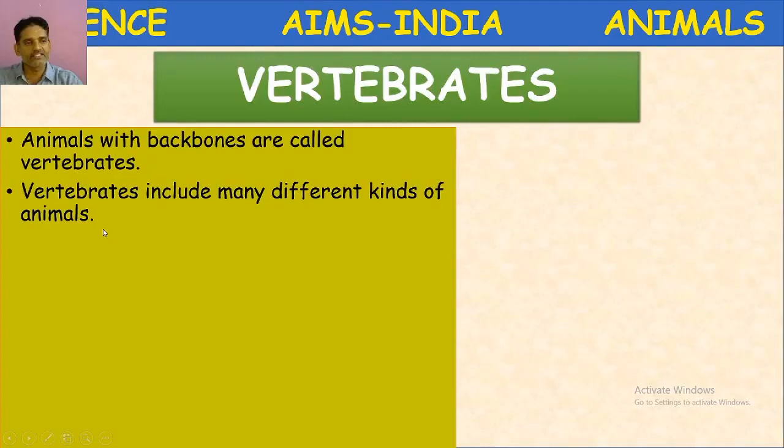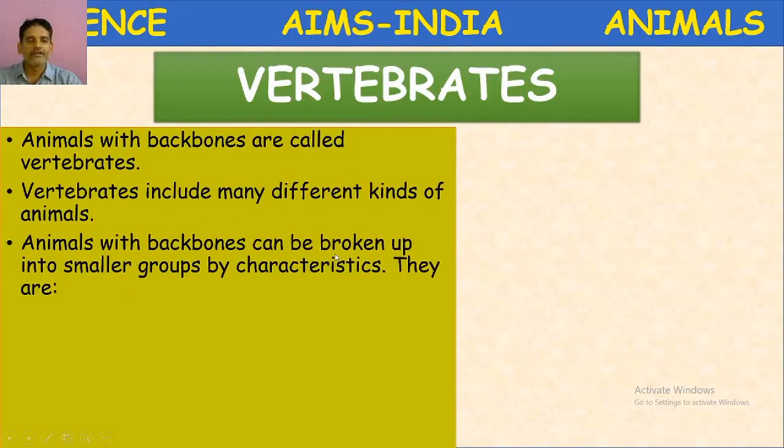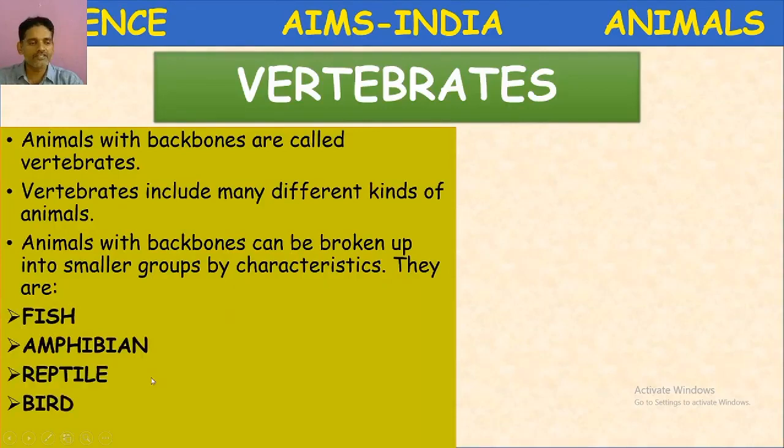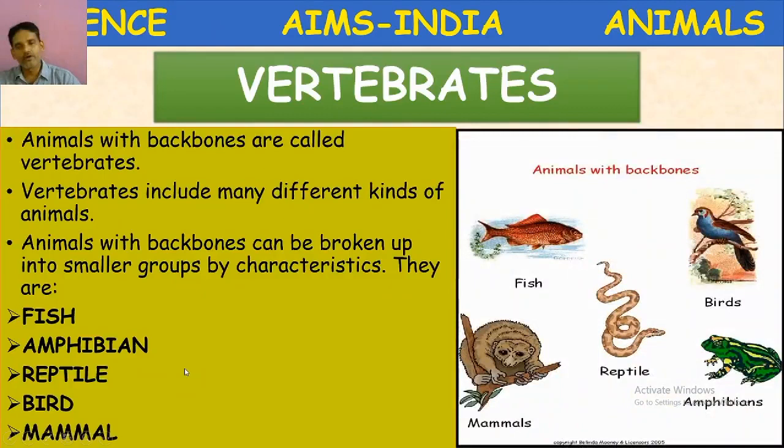The animals with backbones can be broken up into smaller groups by characteristics. They are fishes, amphibians, reptiles, birds, and mammals. What are the animals with backbones called?